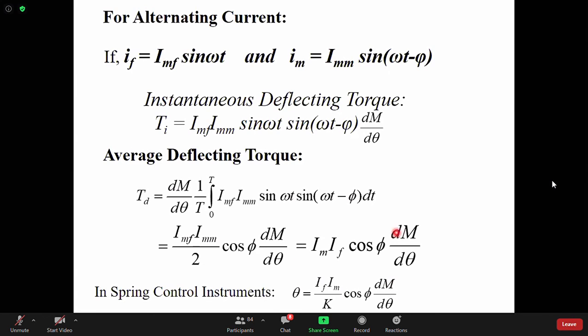Can you remember which parameter has this type of relationship in electrical quantity? Which parameter? Which parameter has this kind of equation?